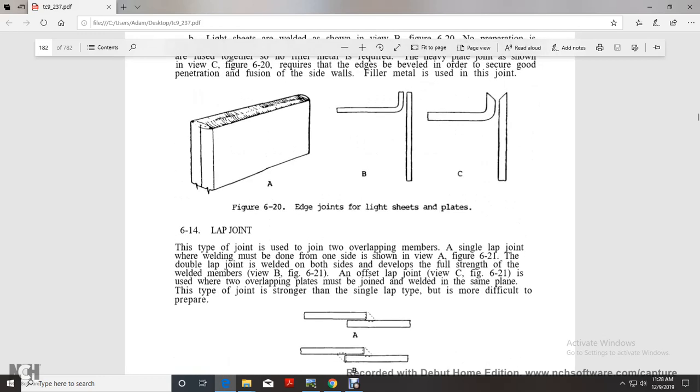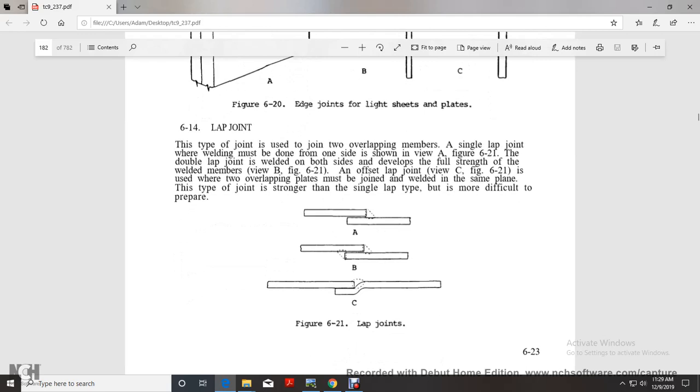Lap joint. With this type of joint, you use two overlapping members. With a single lap joint, the welding is done on one side, shown in view A of figure 621. The double lap joint is welded on both sides, with full strength using welded members, view B of 621. Offset lap joint, view C of 621, is used where two overlapping members must be joined and welded in the same plane. This type of joint is stronger than the single lap joint and more difficult to prepare.